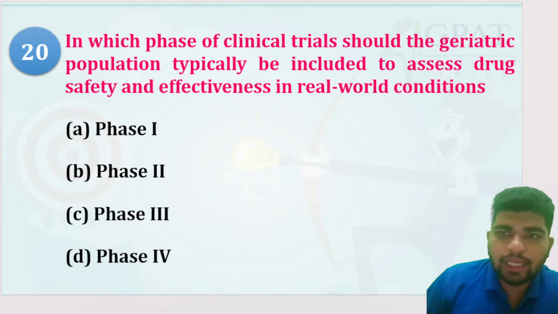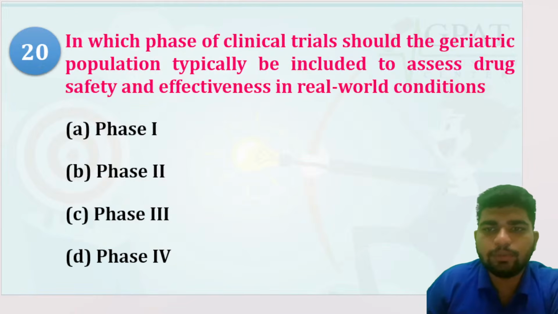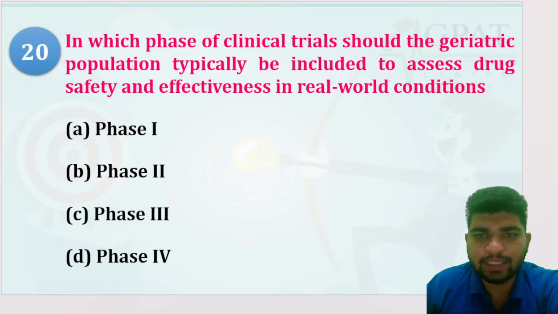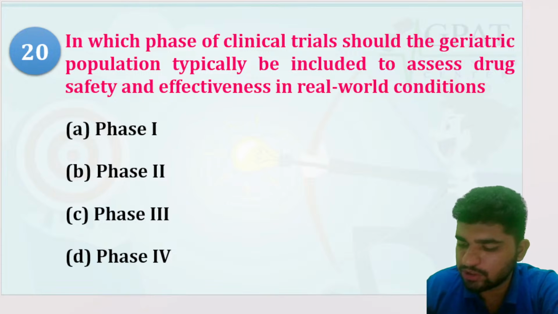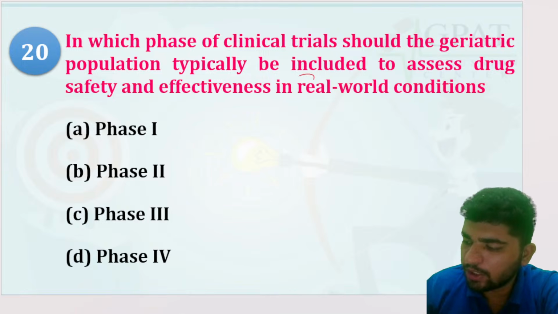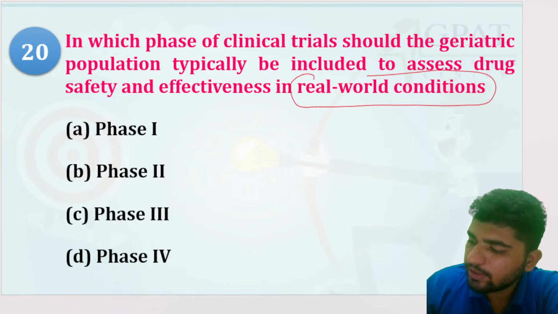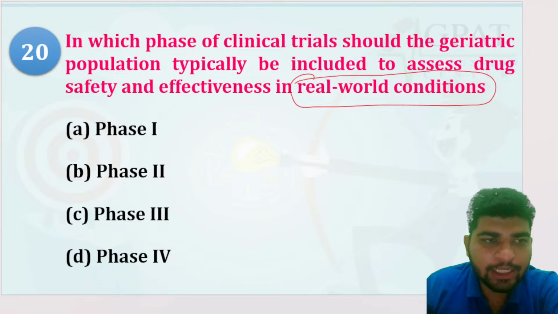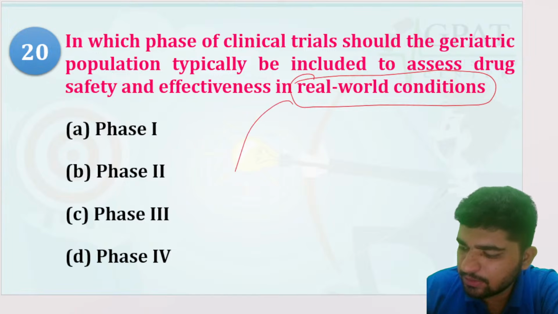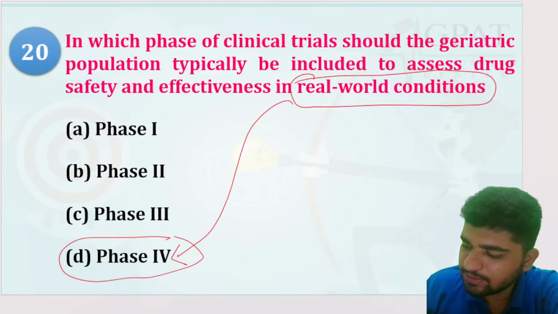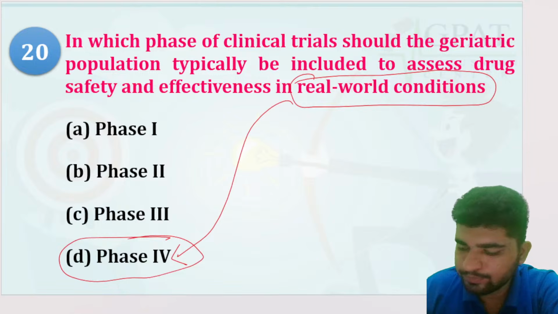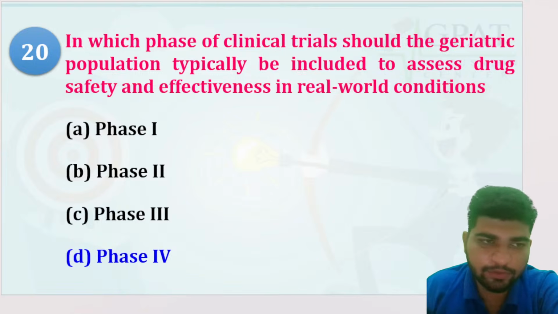In which of the clinical trials should the geriatric population typically be included to assess drug safety and efficacy in real world conditions? If you find the term real world conditions, the answer is automatically phase 4, real world. So phase 4.